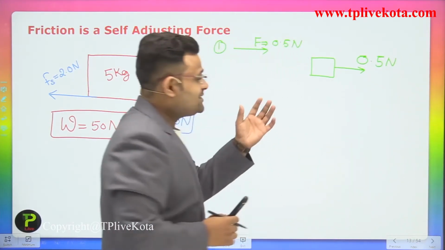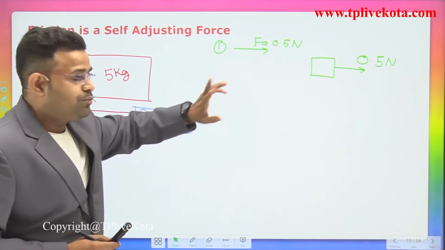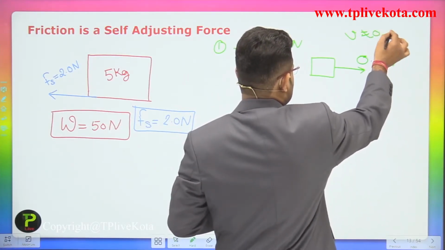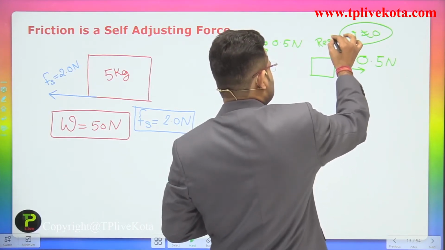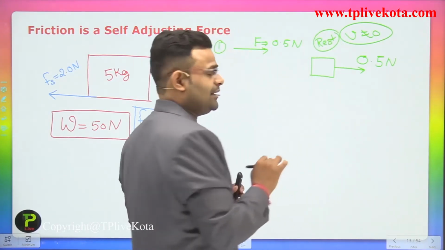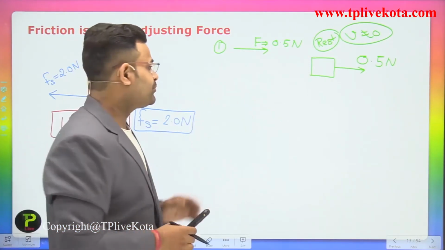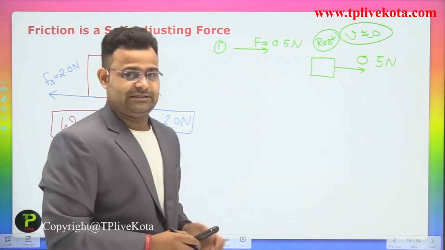So what is the value of the force of friction? In that case the body does not move. We are writing here that body velocity is equal to 0. The body does not move, at present the body is at rest. When a person applies a 0.5 Newton force, the body does not move. So what is the value of the force of friction in that case?